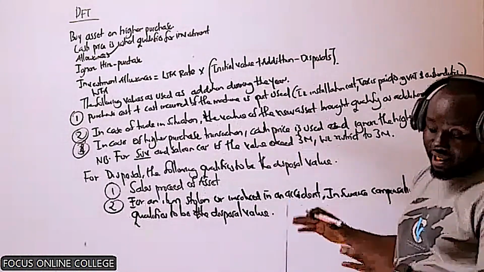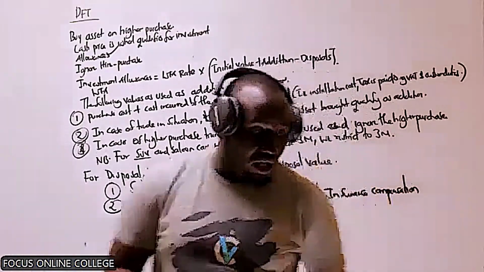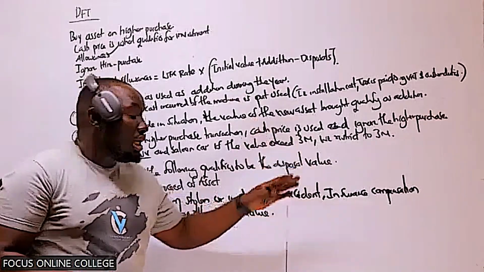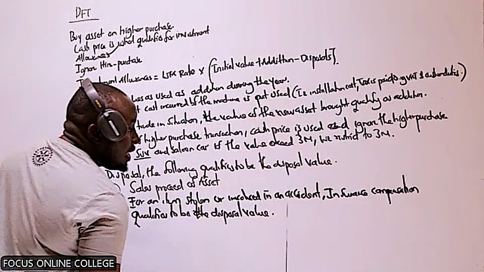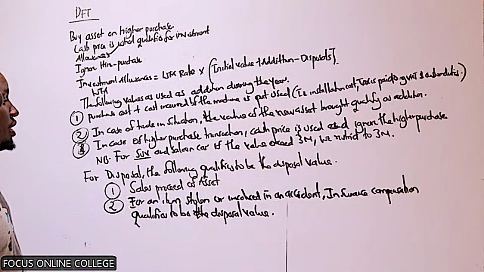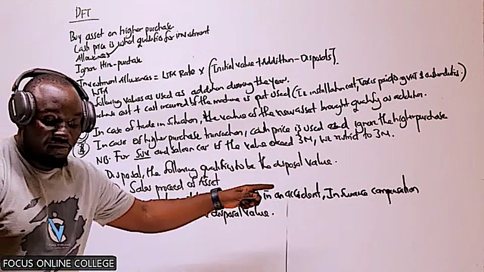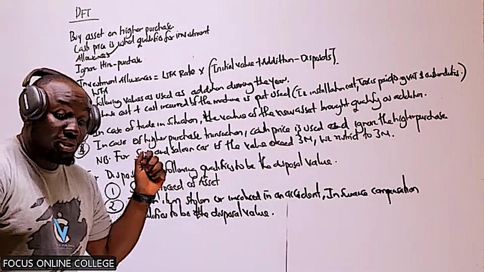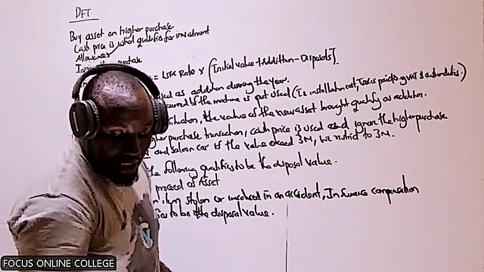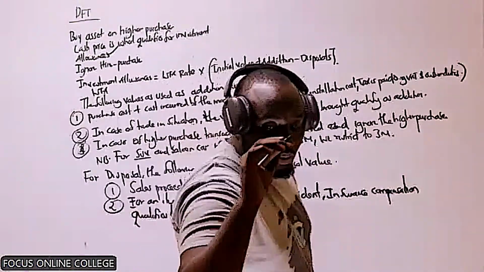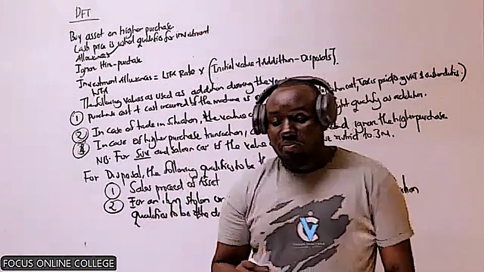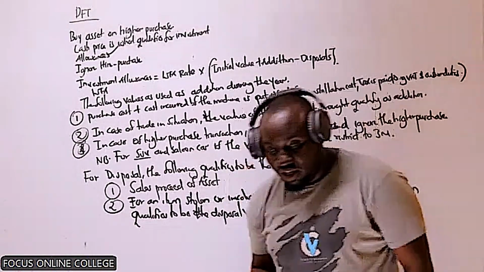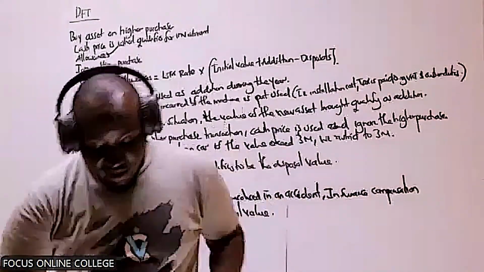Let's say, for example, you had an asset that is stolen or involved in an accident, the disposal value will be what you call the compensation. The insurance compensation qualifies to be the disposal value. For an asset that is stolen or was involved in an accident, the value that is compensated by the insurance company is what qualifies to be the disposal value. You give me a yes if we are together. That value qualifies to be what we call the disposal value. Perfect. Thank you so much.